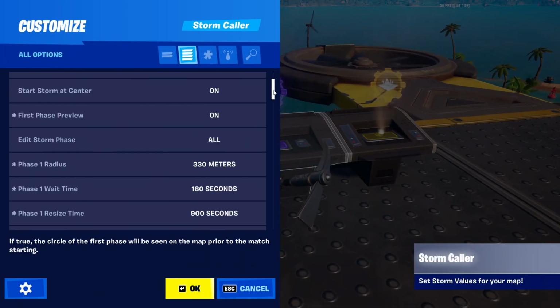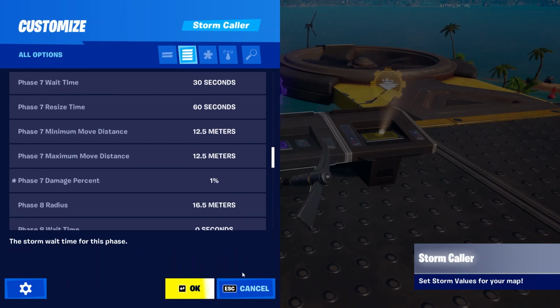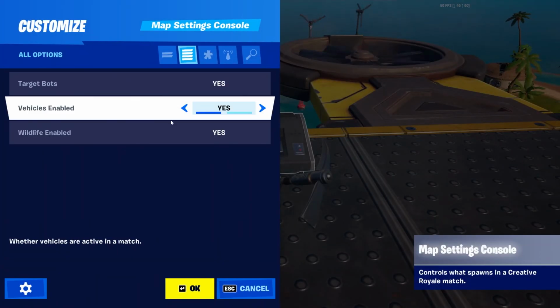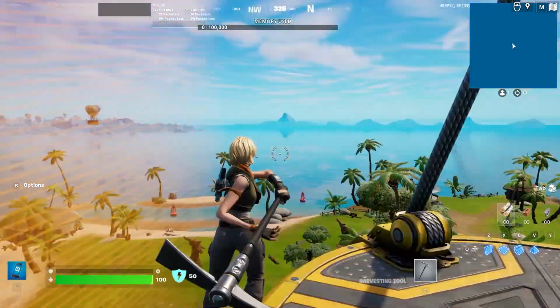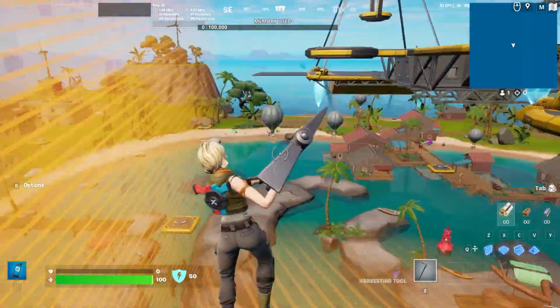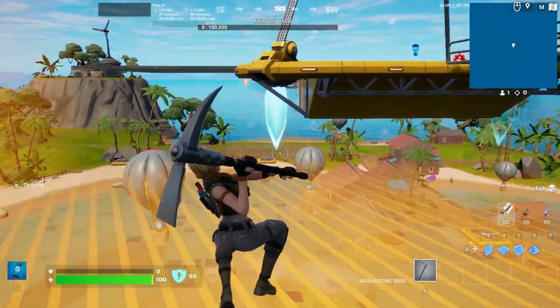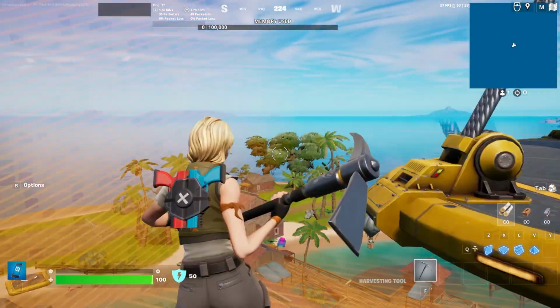Actually, something that you have in normal Creative: the Battle Royale island has limitations. You cannot edit the map itself because it is updated with each update of the Battle Royale map, which is kind of sad because you would love to edit the map and make it custom, but you cannot really.